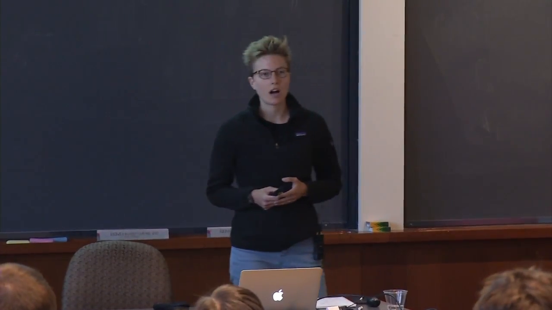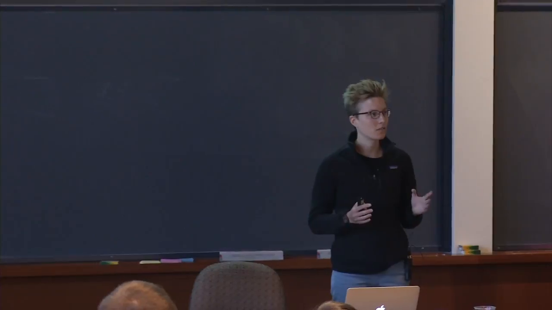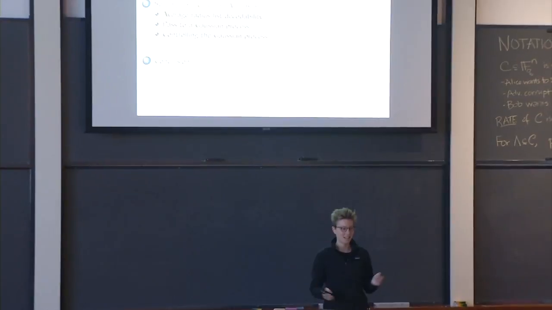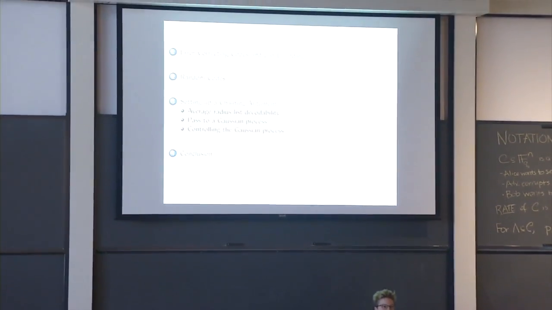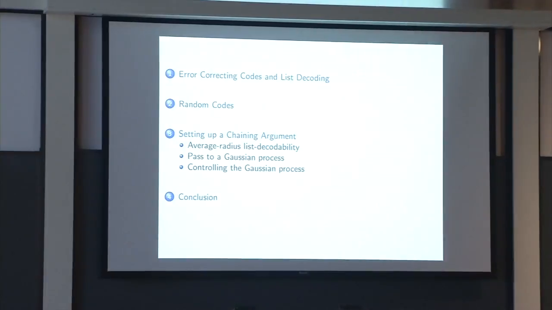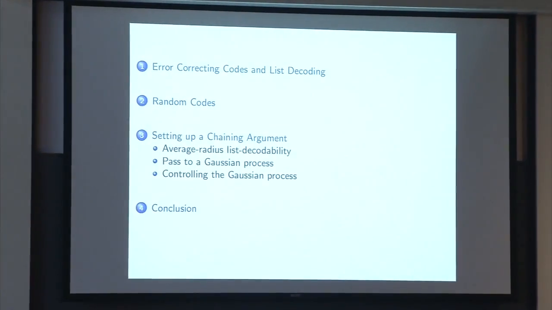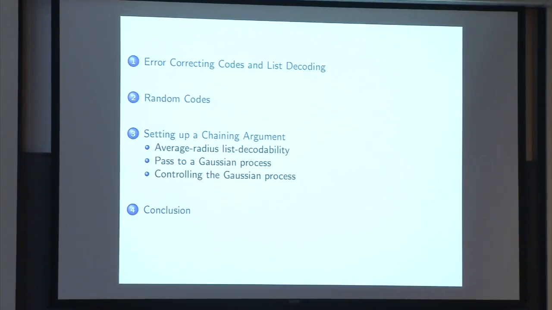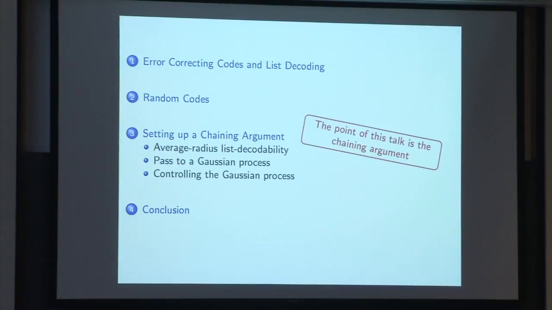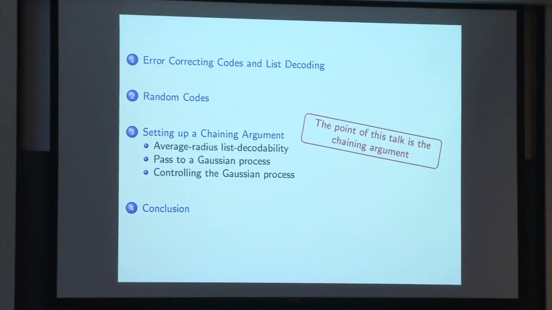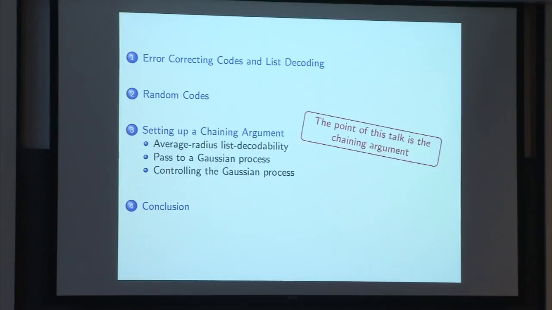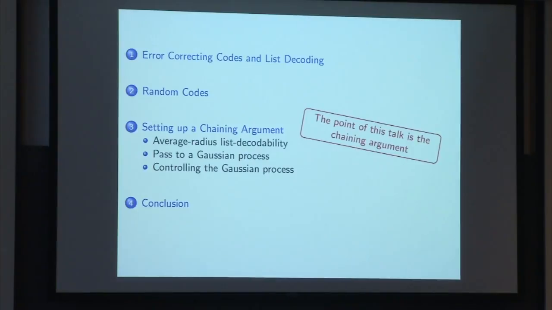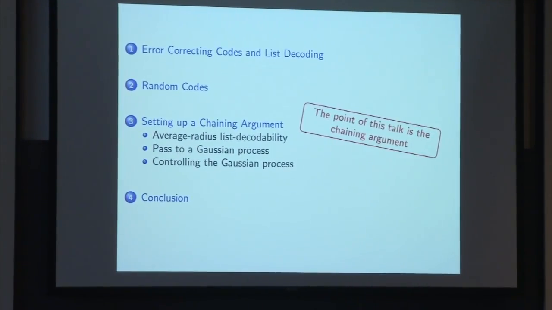OK, so here's the plan for the talk. I'm going to start out by giving a very brief intro to error-correcting codes, which is an application in computer science that we have not seen yet in this workshop. Then I'll talk about where the randomness comes in, because this is a probability-themed workshop. And then I'll say how to set up a chaining argument to solve the problem in error-correcting codes that will come up. And the point of this talk is really the chaining argument. So I'm not going to focus too much on the context or even the quantitative statement of the result that I'm proving, more on the structure of the chaining argument and how to bring these sorts of tools to bear in coding theory. So that's the outline.